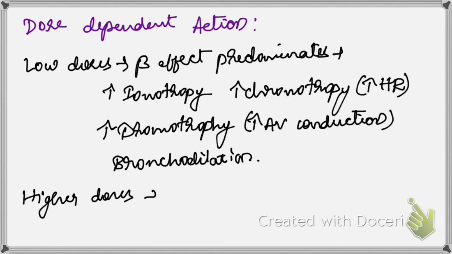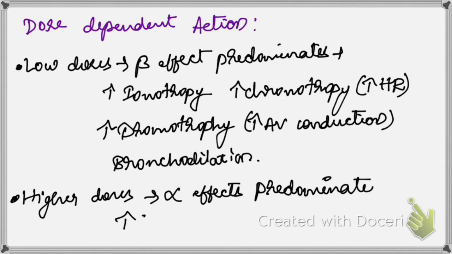Whereas at higher doses, what happens? The alpha effect predominates, so there will be predominant peripheral vasoconstriction, and an increase in systemic vascular resistance. So it has a dose dependent action. At low doses it has bronchodilatory, chronotropic, dromotropic and inotropic effects, whereas at higher doses it increases the systemic vascular resistance.